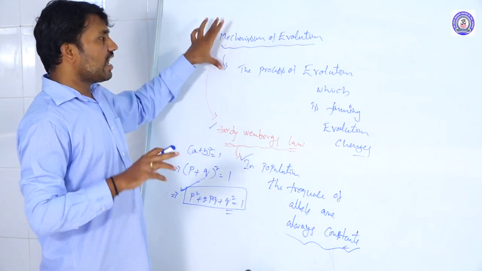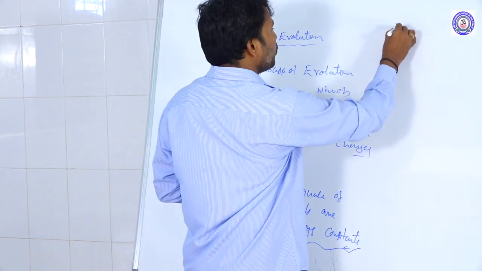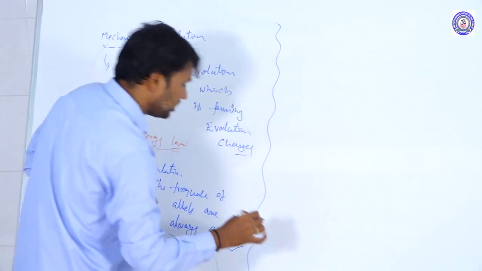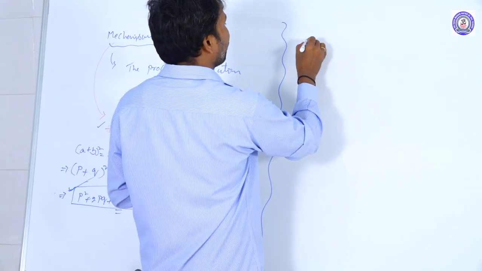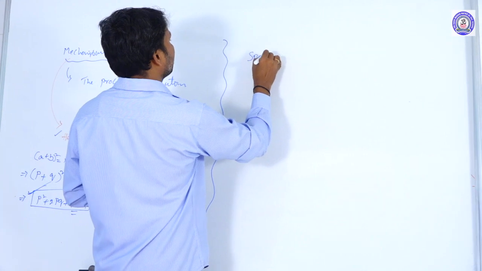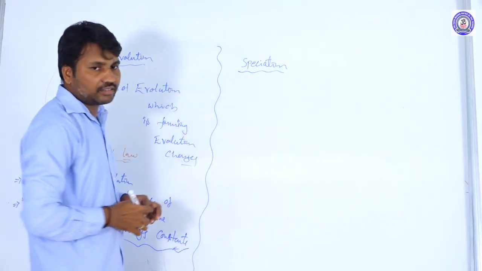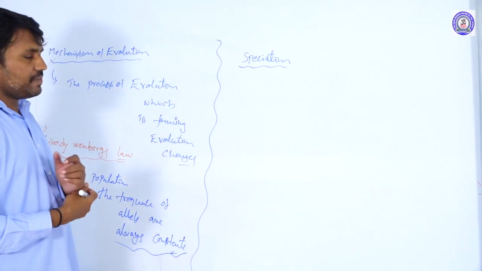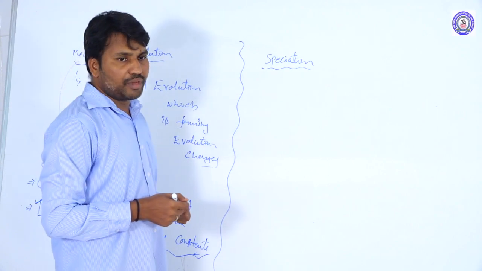Like this, evolution occurs in the population and new individuals are formed. This process is generally called speciation. What is meant by speciation? New individuals are forming here.